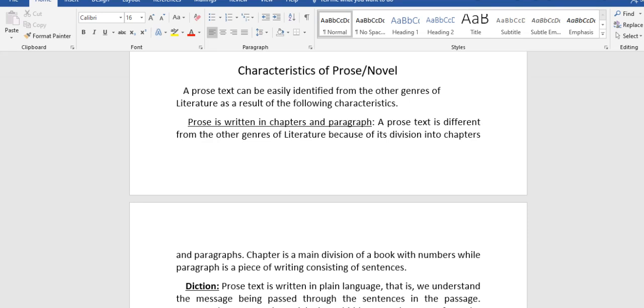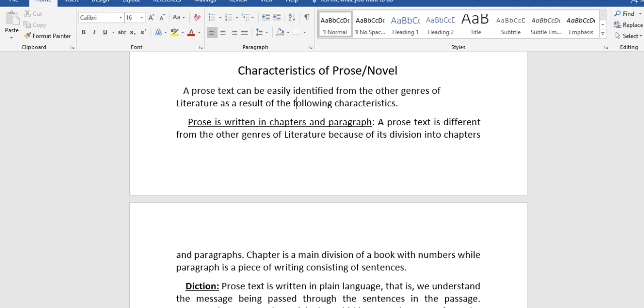Now let's go to the characteristics of prose or novel. A prose text can be easily identified from the other genres of literature as a result of the following characteristics. What we are saying here is how can we identify that a particular text is a novel? We have three genres of literature. How can we identify a novel from the other genres of literature?